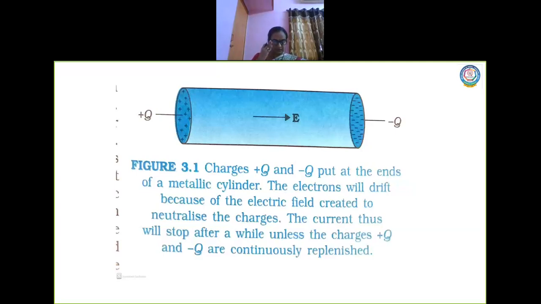In the absence of an electric field, as I told you, in conductors the electrons are free to move. So the electrons will be moving, and you have not only electrons, you have other positive charges also. So when these electrons are moving, they will hit the other positive charges also.